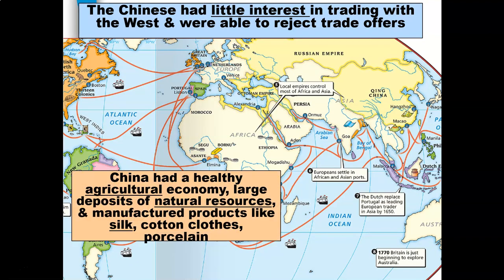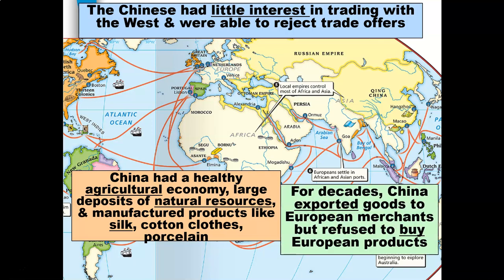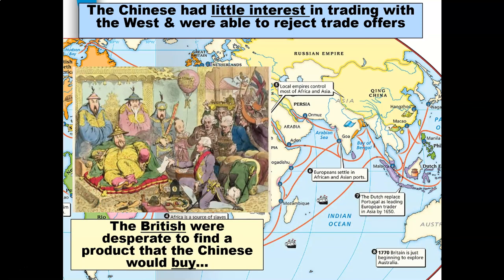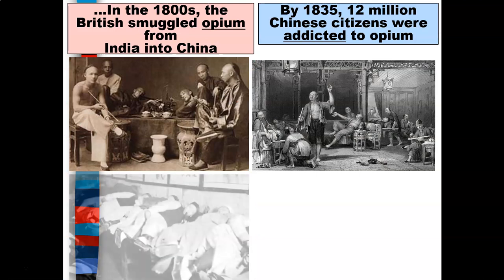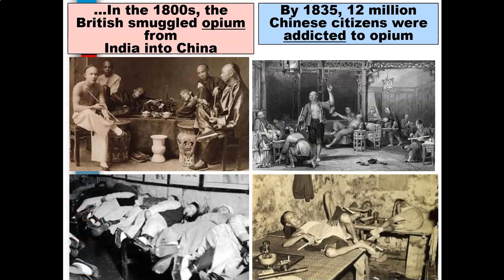China had a healthy agricultural economy, large deposits of natural resources, and manufactured products like silk, cotton cloth, and porcelain. For decades, China exported goods to European merchants but refused to buy European products. The British were very desperate to find a product that the Chinese would buy. In the 1800s, the British smuggled opium from India into China. By the year 1835, 12 million Chinese citizens were addicted to opium.